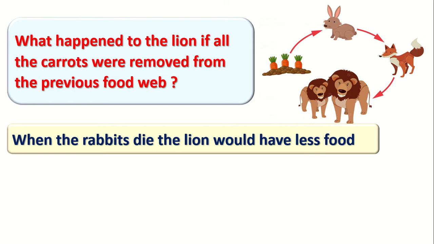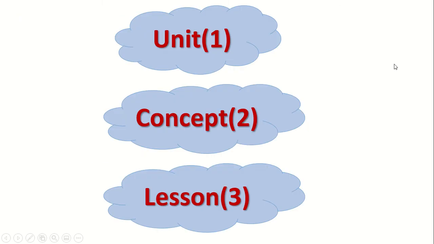Okay, look at this food chain and tell me what will happen to the lion if all the carrots were removed from the previous food web. If all the carrots are removed, the lion would have less food. Why will it have less food? Because there are not many living organisms it can eat, because the fox number will decrease.